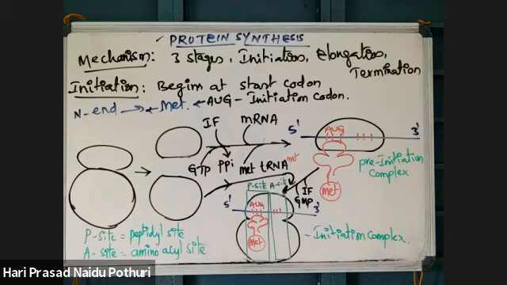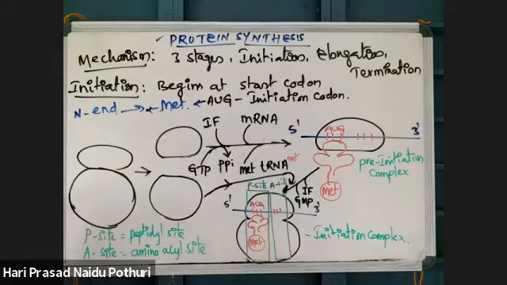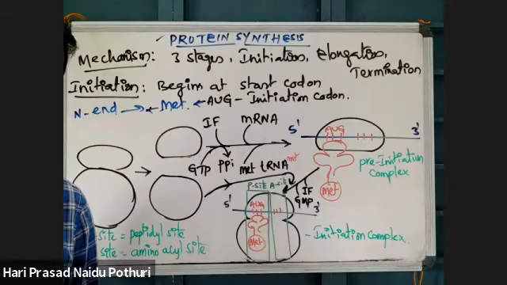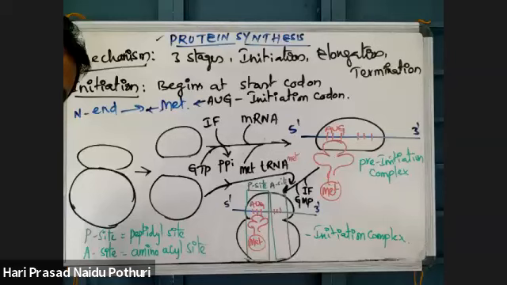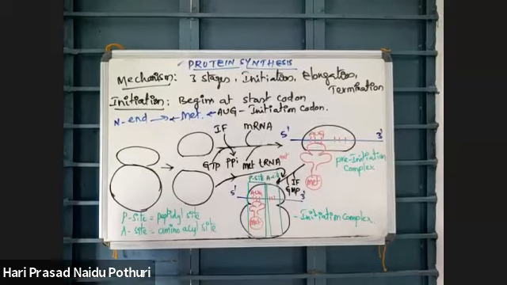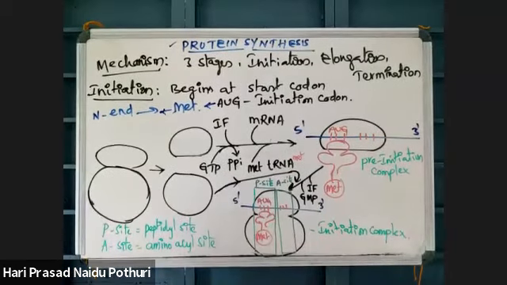In the initiation complex, the initiator tRNA is attached at the P site, and the A site is free.